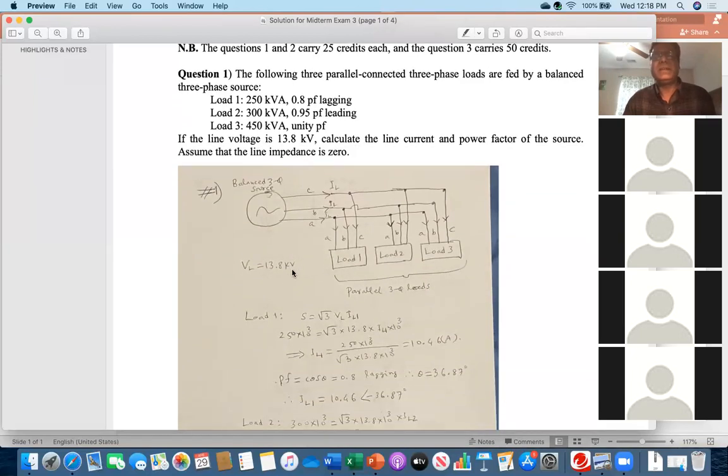Everybody see, this will be the simple schematic. Here is the balanced 3-phase source, and then 3-phase lines are going on. And then you see, I have drawn load 1, load 2, load 3. They are connected in parallel, so that line to line voltage is 13.8. I have given A phase, B phase, C phase. This is the A phase line that is coming from the source, and that source powers 3 loads. One line is going to load 1, another is going to load 2, and the other subline is going to load 3.